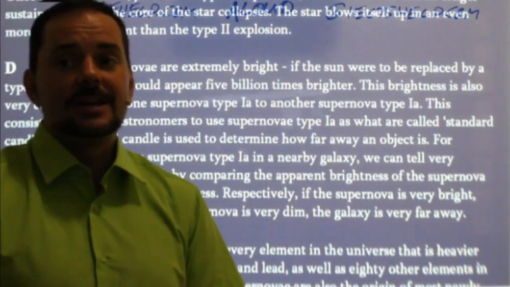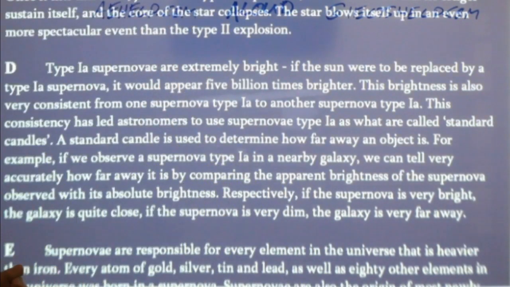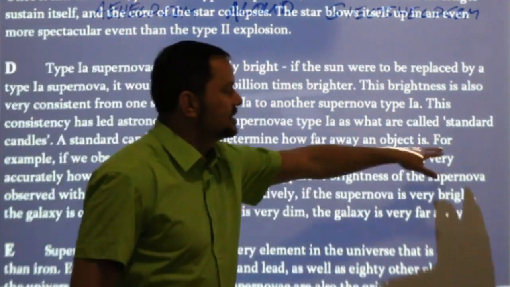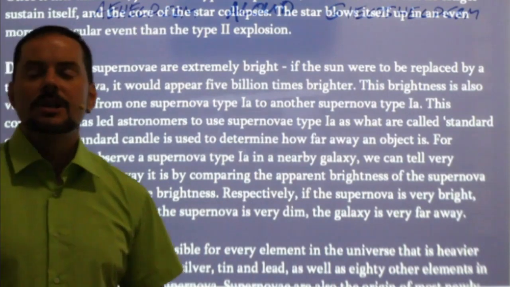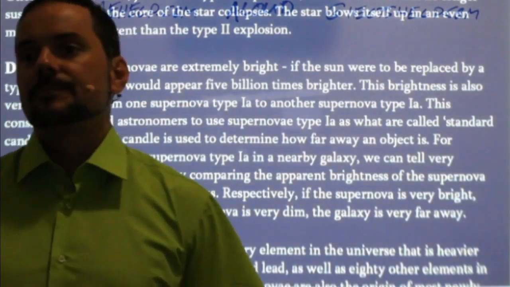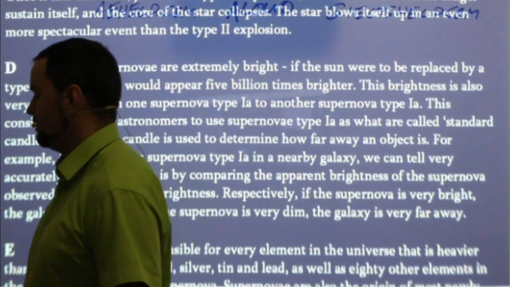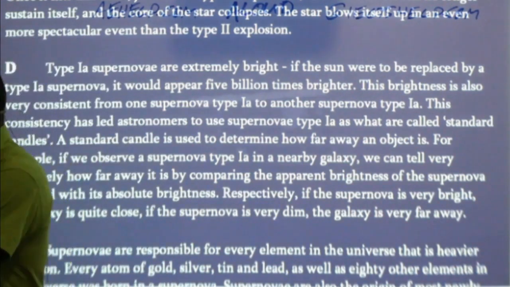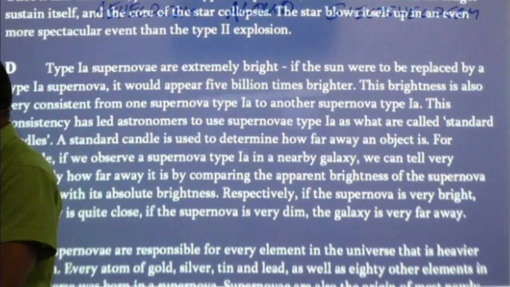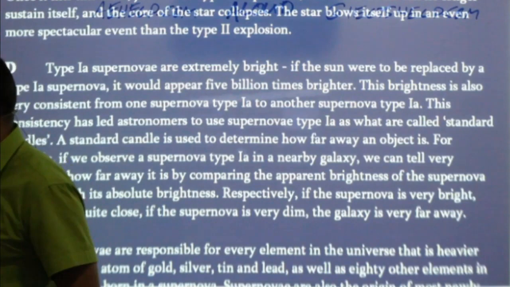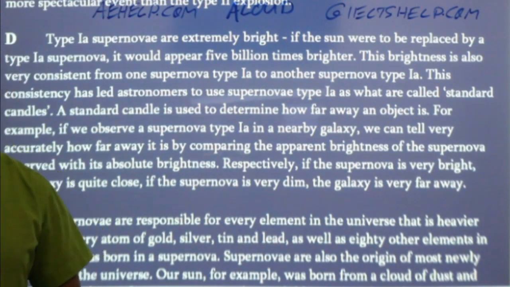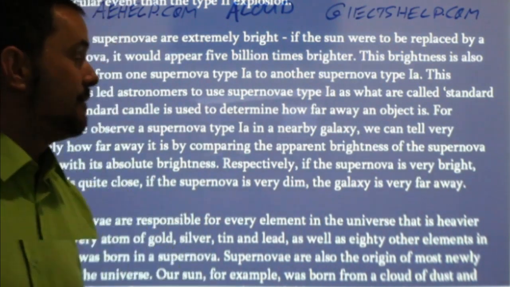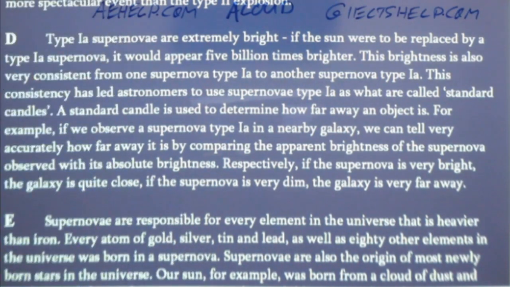Farhan identifies it as light candles. Farhan, it's not light candles, it's standard candles. Okay, that's what it's called. It's standard candles. Very important if you're learning physics or some other sciences, okay? It's not just measurements in space, but it's a type of measurement for distance. Absolutely. Why? Well, it lets us figure out where objects are or how far they are in space. How? Just read the paragraph, okay?